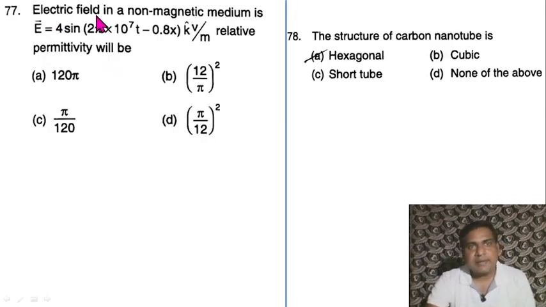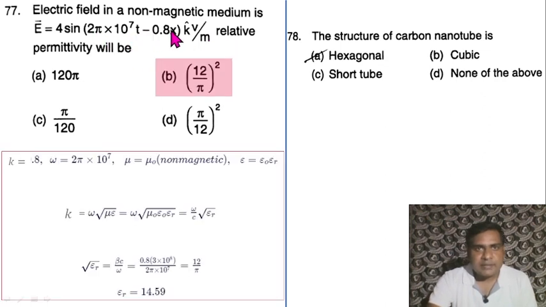Question 77. Electric field in a non-magnetic medium is E equal to 4 sin(2 pi into 10 to power 7 t minus 0.8 x) kV per meter. Relative permittivity will be... omega t minus kx. So k equals 0.8, omega is equal to 2 pi into 10 to power 7. So mu is mu naught because it is non-magnetic. So epsilon is equal to epsilon naught epsilon r. So it is asking for epsilon r, the relative permittivity. Omega by k equals v, or k equals omega square root mu epsilon. So just solve it. So your option is equal to 12 by pi whole square.